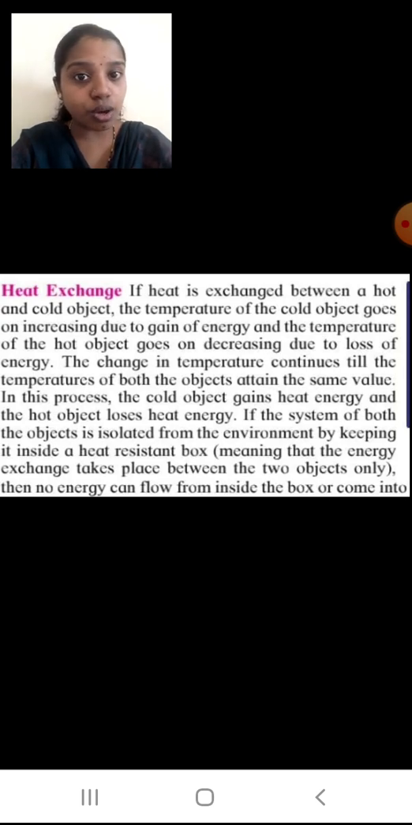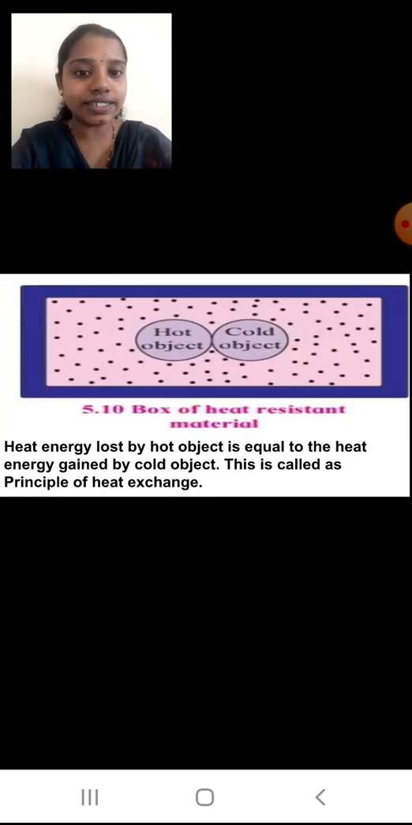I am keeping those objects in a heat resistance box. Why am I keeping it inside that? Because I don't want any outside temperature, outside air, to go inside and increase the temperature, or any of the inside hotness or coldness to go outside. Okay students? Now this is a heat resistance box.